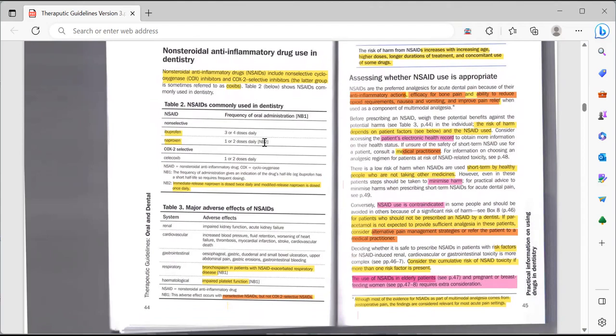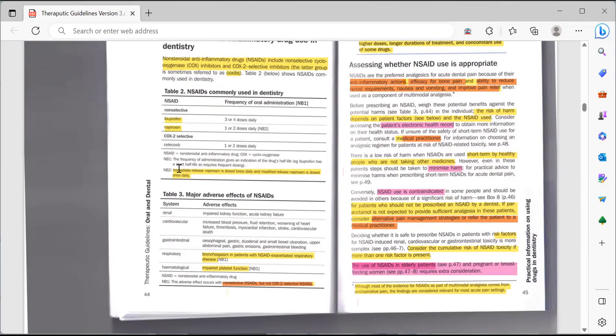Naproxen we do not really prescribe anywhere according to this book, but you should remember the dose of ibuprofen and celecoxib, because in certain cases we cannot prescribe ibuprofen. In those cases we can prescribe celecoxib.